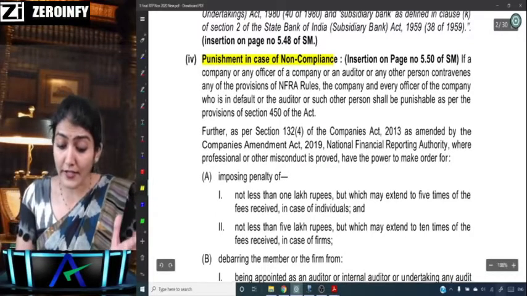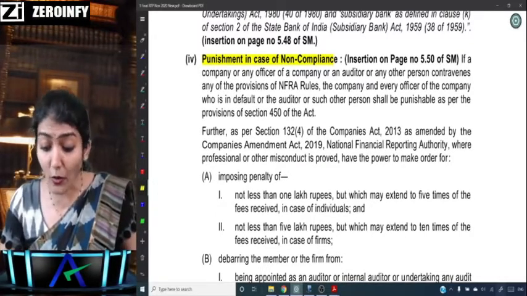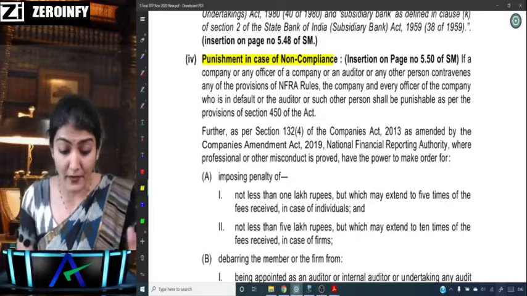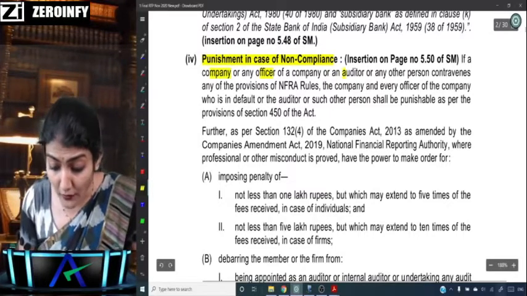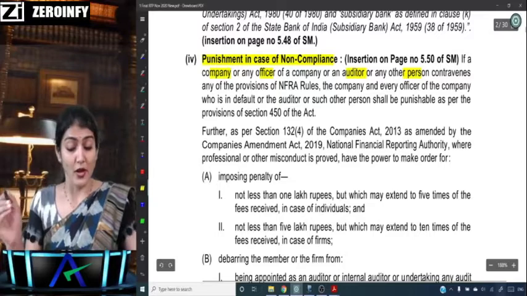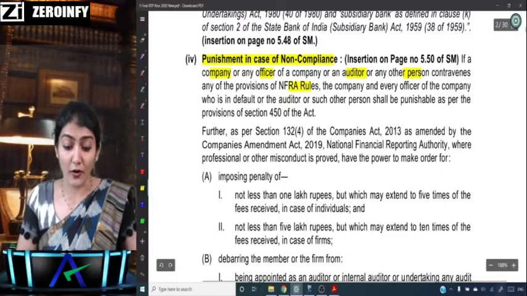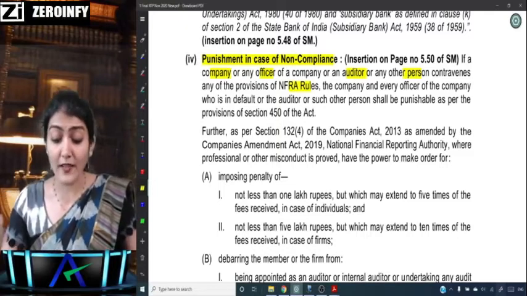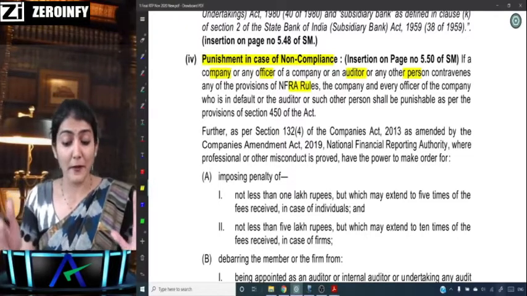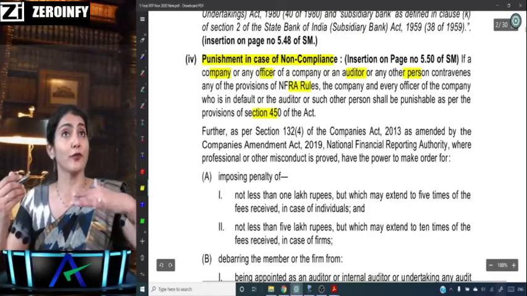If a company or any officer of a company or an auditor or any other person contravenes any of the provisions of the NFRA rules, the company and every officer who is in default, or the auditor or such other person, shall be punishable as per the provisions of section 450.